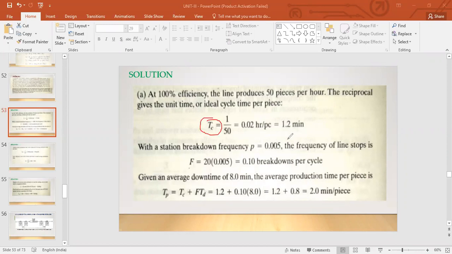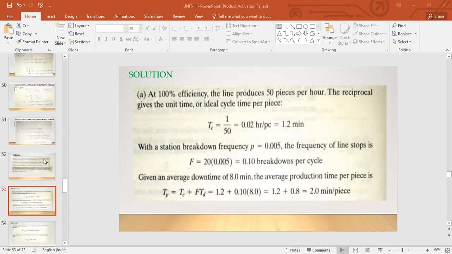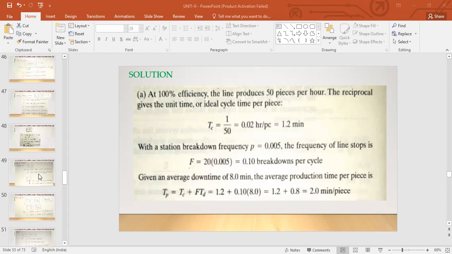Okay, so now you see with the station breakdown frequency, p is equal to 0.005. That is what is given in the question, right? The frequency of line stops is f equals n into p. We have seen this. Let me show you that again. You can even refer to that PDF that I sent in the WhatsApp group,